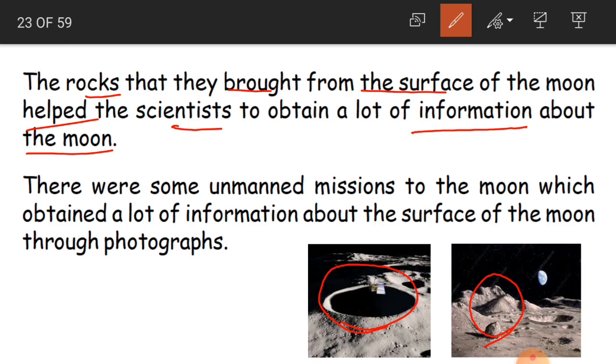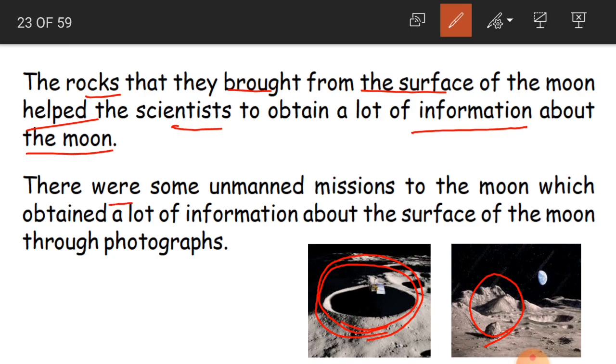I said to you that a bowl-shaped, round-shaped depression we call a crater. By studying these rocks, scientists were able to get a lot of information about the moon.